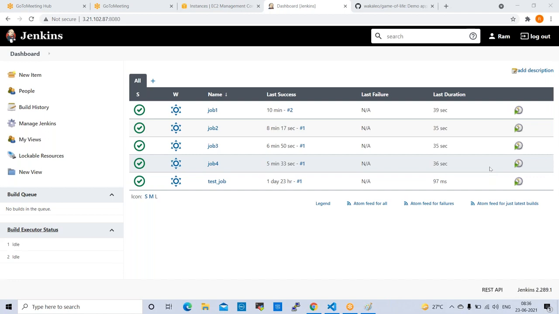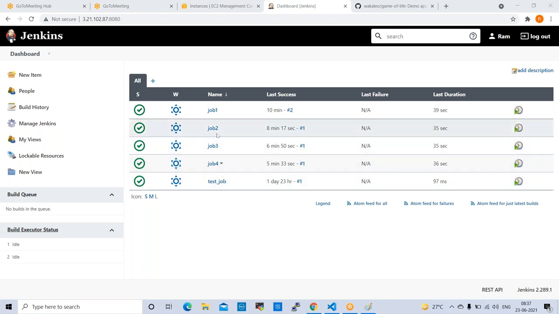And can the jobs be of the same name, or should it be different all the time? Should not be the same name. If you give the same name, job 1, job 1, job 1 like that, some confusion will happen, right? So sequentially you can create the jobs. Okay, fine. Now all the jobs are success, right? So that is why job 1, job 2, job 3, job 4, all the jobs triggered, right?